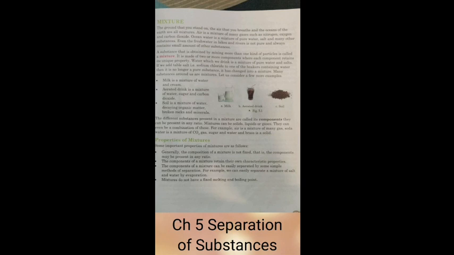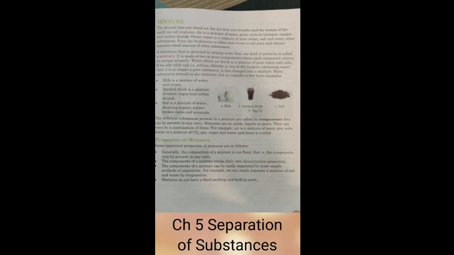There are many examples of mixtures that you can see in your surroundings, right? For example, the air that we breathe is not a pure substance because it contains many gases, like hydrogen, nitrogen, oxygen, carbon dioxide, helium, neon, argon. Multiple gases are there.